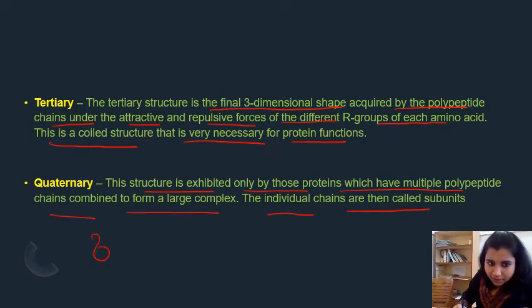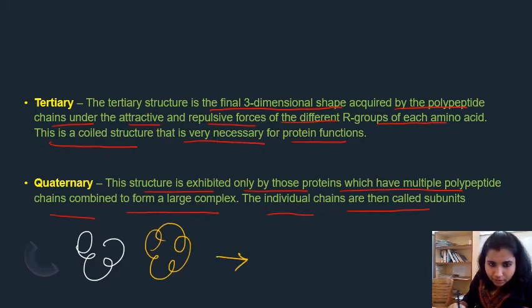So suppose this is one chain and this is another chain. Now when both of these combine, let me use a different color so that you can understand it. Suppose this is one protein chain and this is another protein chain. Now when both of them combine, how will it look?